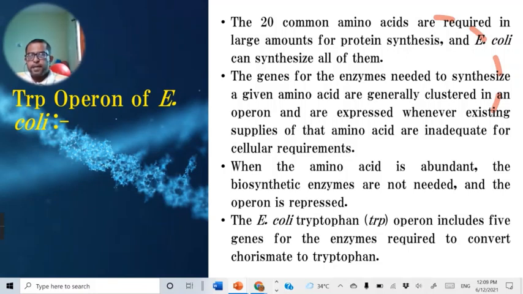Whenever the concentration of these amino acids is low outside as well as inside the bacterial cell, in such a situation all the operons involved in synthesizing these amino acids are expressed. But when they are present in a large amount, these operons needed for synthesizing these 20 amino acids are shut down.